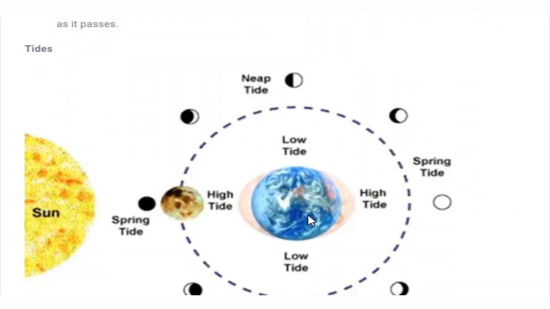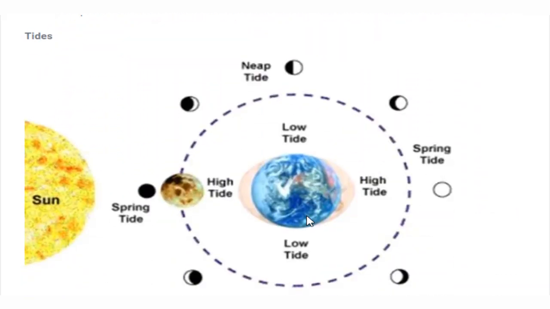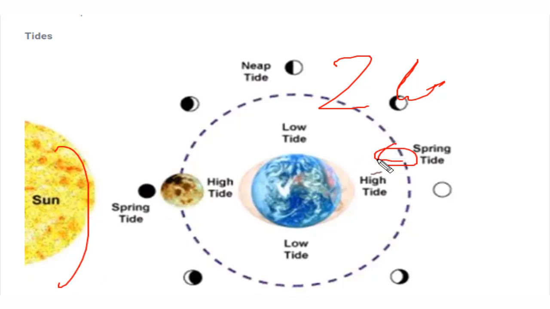Next is tides. Tides, we know this very well, the movement of water, either high tide or low tide. There are only two types of tides which you know, the high tide and the low tide, and these tides are responsible for the movement of water in the ocean due to the gravitational force of either the sun or the moon. When the sun or moon pulls the water body from the surface of the earth, this water tends to move upwards or downwards. This is simply called a tide.